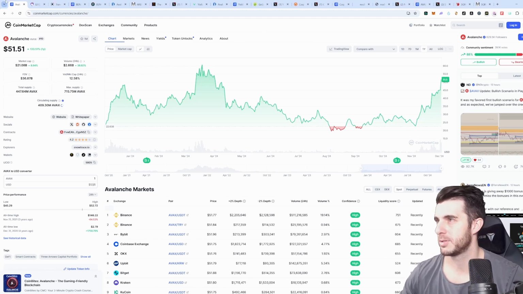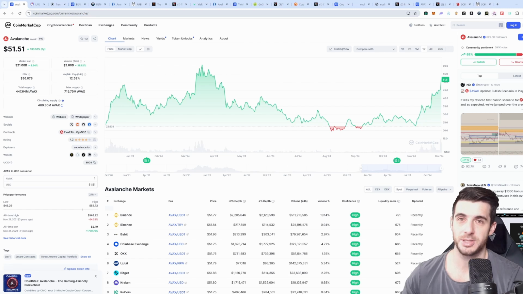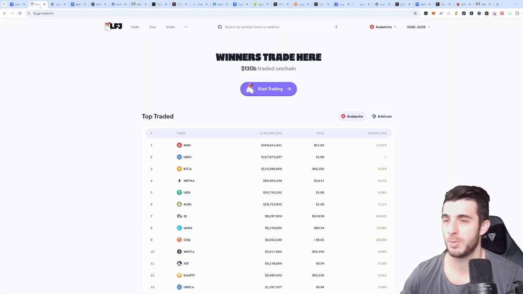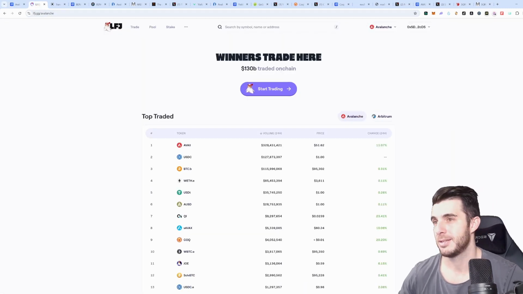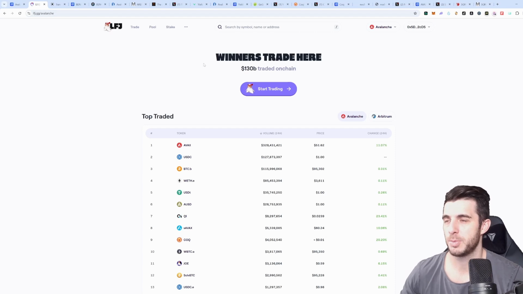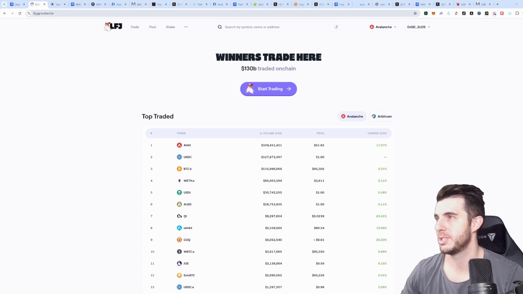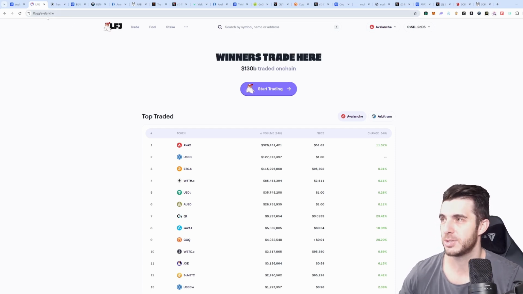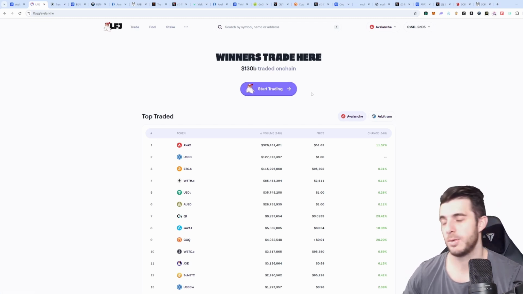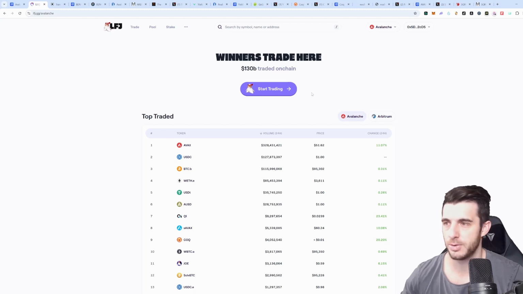So it's very straightforward. It's a MetaMask EVM. That means you just need to have your MetaMask account and set up AVAX, which you can simply do by going to lfj.gg/avalanche. Click start trading and it'll automatically pop up in your MetaMask auto-populated. You add it and you're basically ready to go.